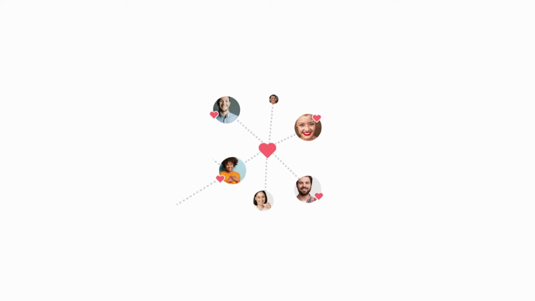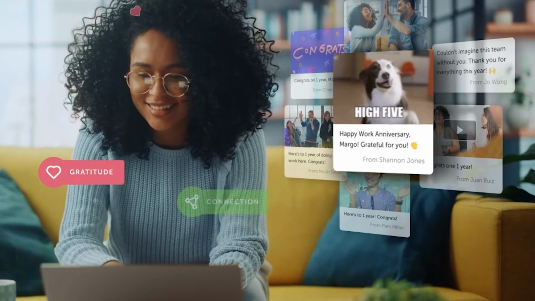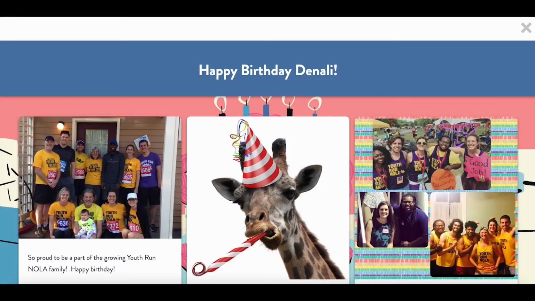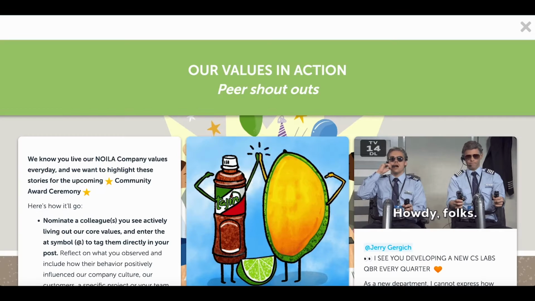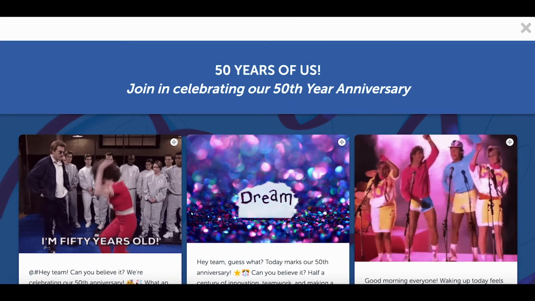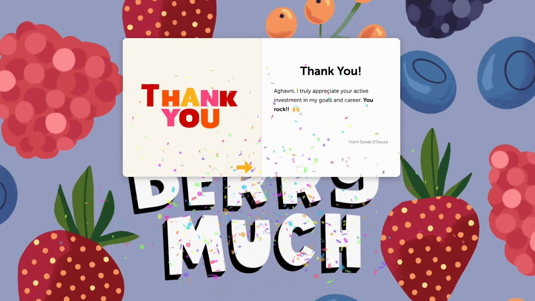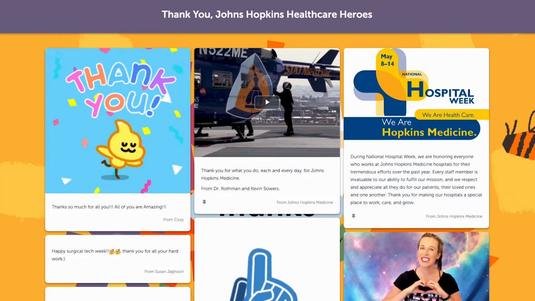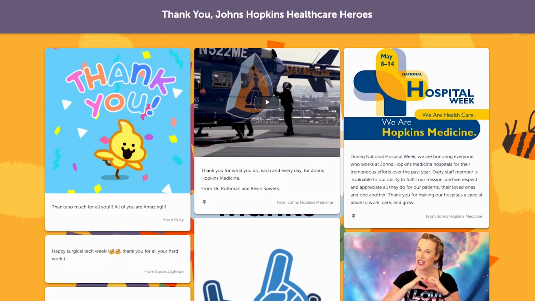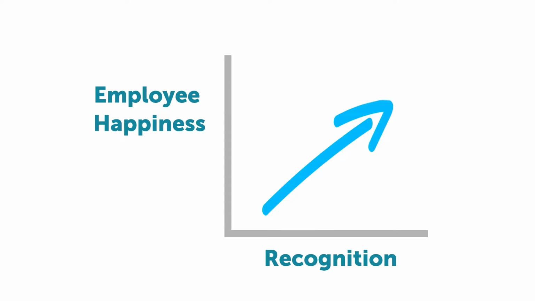We help you create connected cultures by celebrating all moments that matter within your teams. From milestones like employee birthdays and anniversaries, welcoming new team members, to employee shoutouts, or even organization events and team contests. Be it one-to-one recognition or one-to-many recognition, the options for how to utilize Kudoboard to bring your people together are limitless. What we've learned is that the more that employees are recognized, the happier they tend to be.